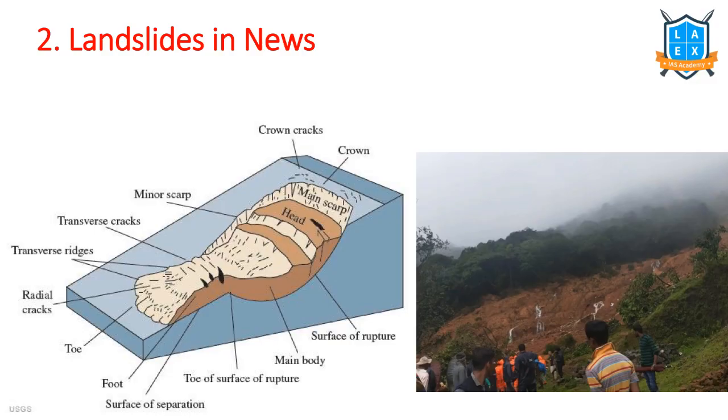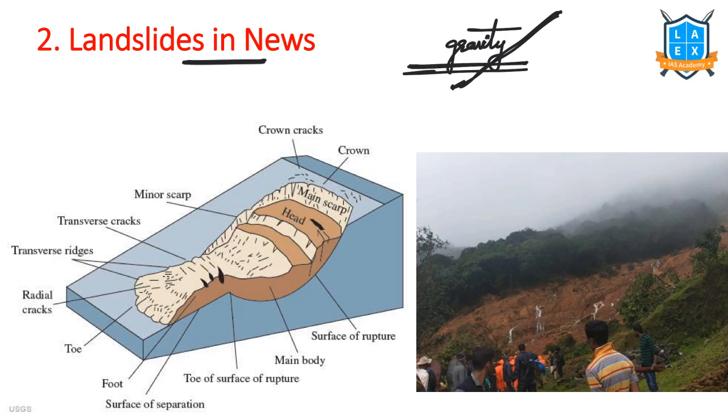The next important disaster that is in the news is landslides, Idukki landslides, Kodagu landslides. Likewise, there are many landslides that are in the news. Right. What is the meaning of landslides? Land sliding down along the slope under the influence of gravity. Yes or no? That is called landslides. Landslides are of various types. Mudslides. Likewise, there are many types of landslides.